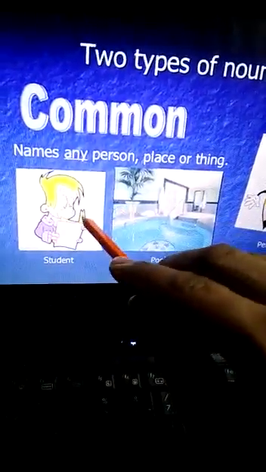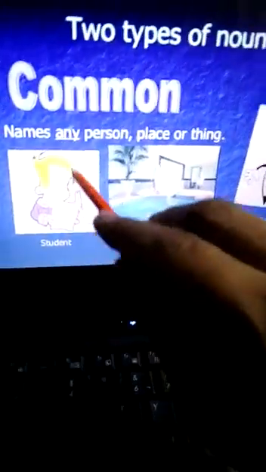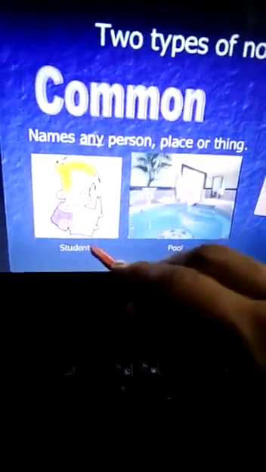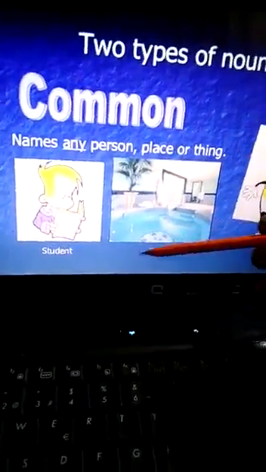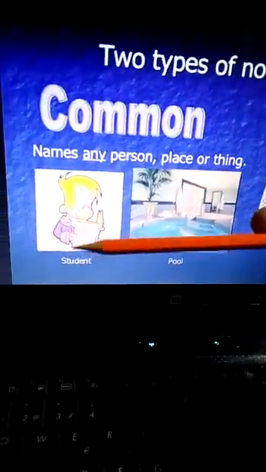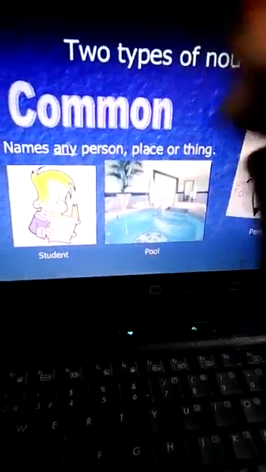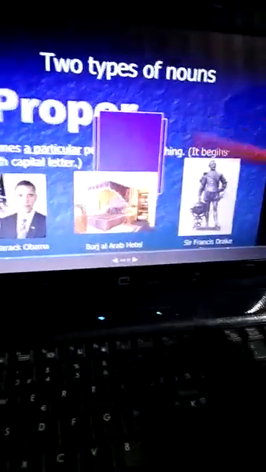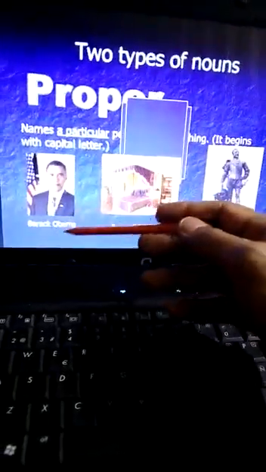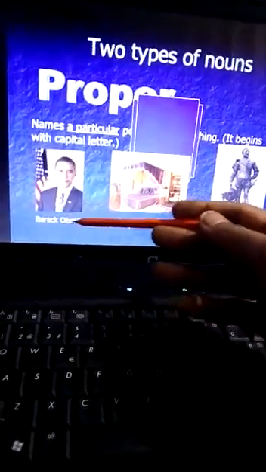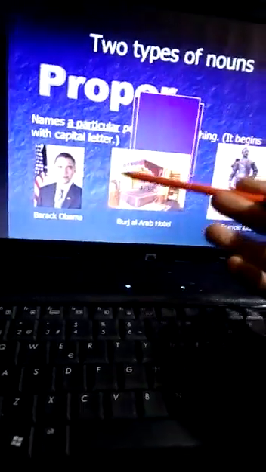When you talk generally about a person, student, boy, girl, these are general. A lot of students are there, a lot of boys, girls, pools, pencils, things, cities and countries are there. But when you name them, they become proper nouns. Proper nouns are the name of a person, like Barack Obama, or if you name a person Sahar or Ali. So these are proper nouns.